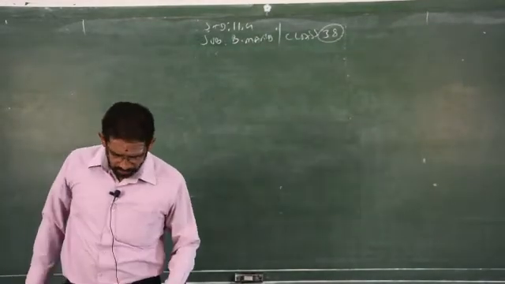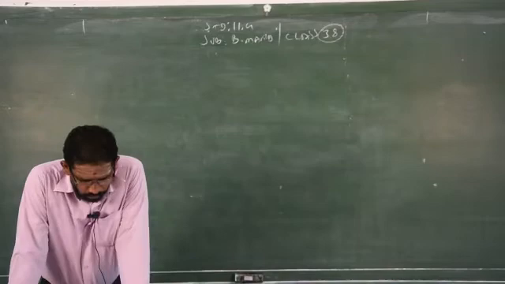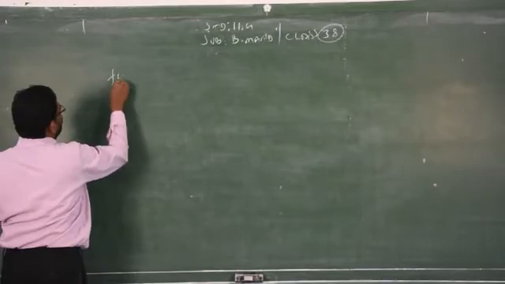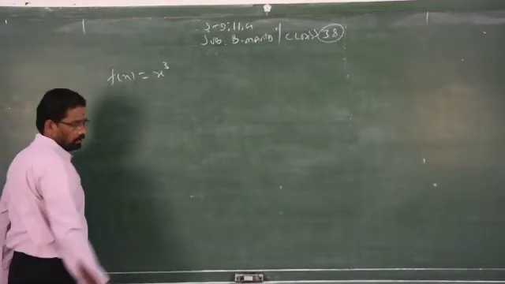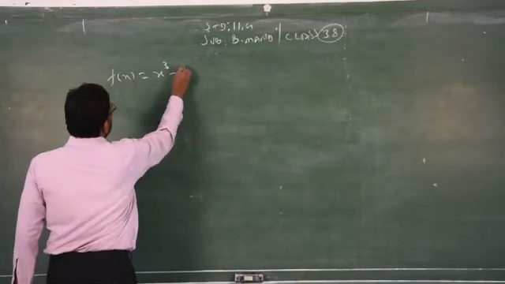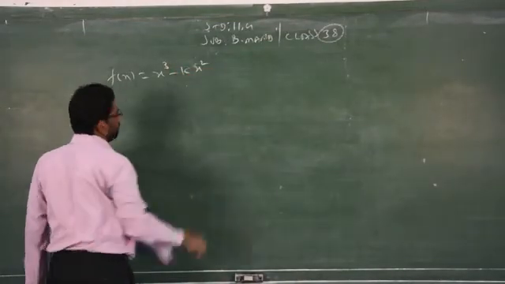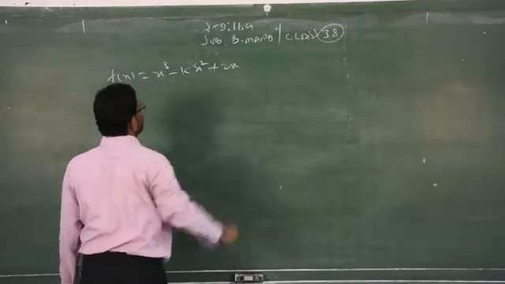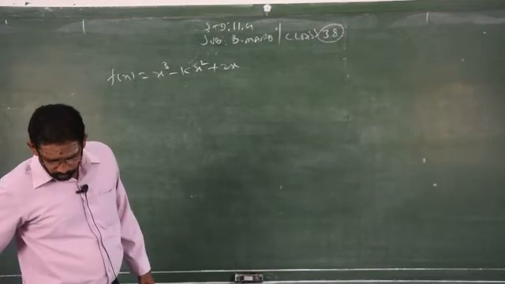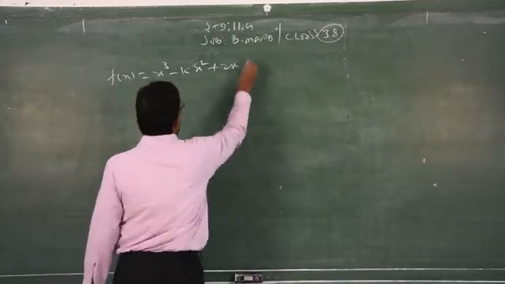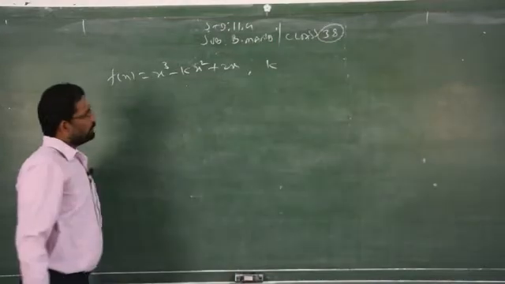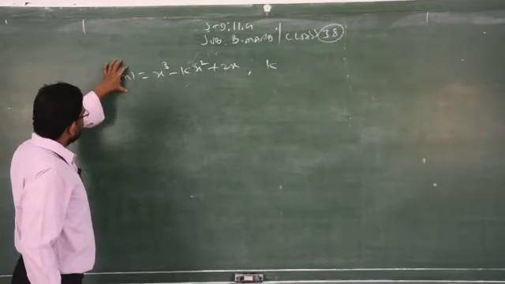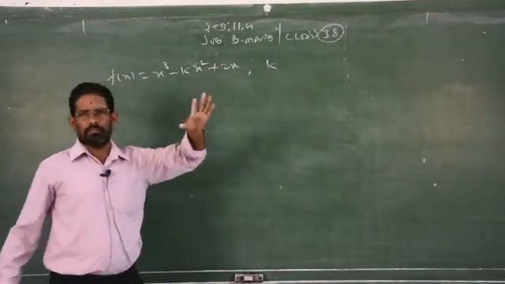Now we will go to sum number 2. Let f be defined by f of x as x cube minus kx square plus 2x. Find k. You are asked to find the value of k where f of x is given as an odd function. It is given already that this is an odd function. If it is an odd function, you have to find the value of k. That is the question. Very simple.